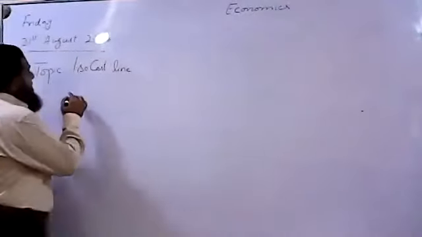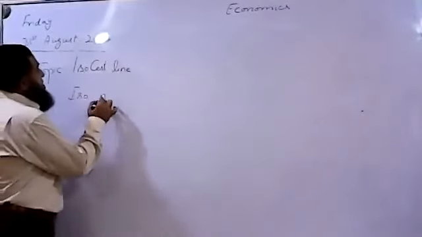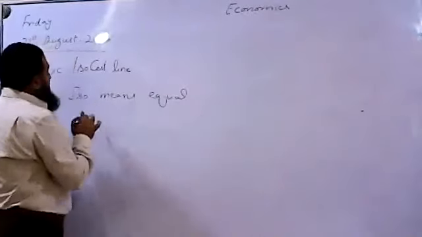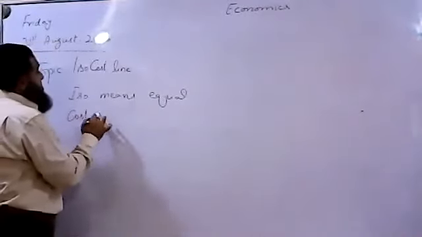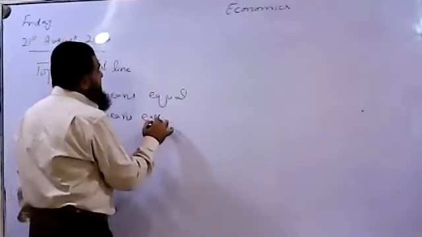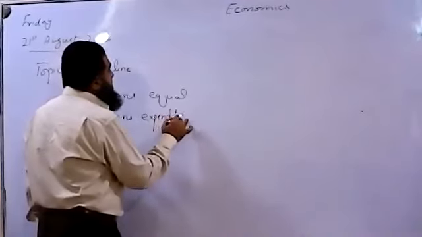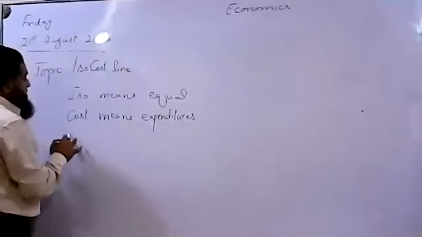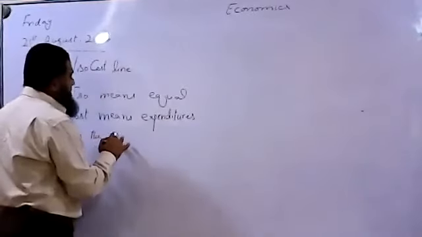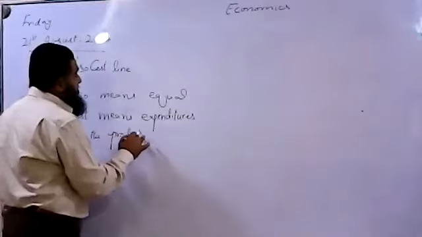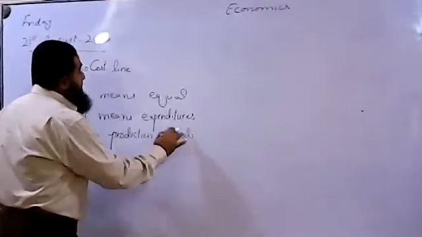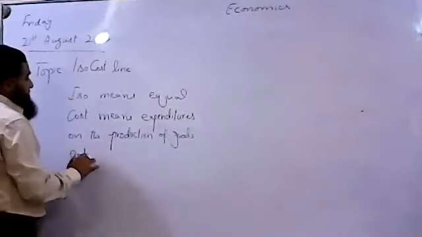Iso means equal, whereas cost means expenditures on the production of goods and services.